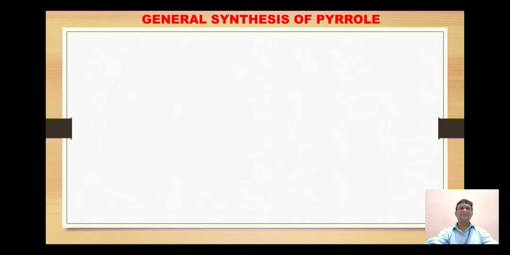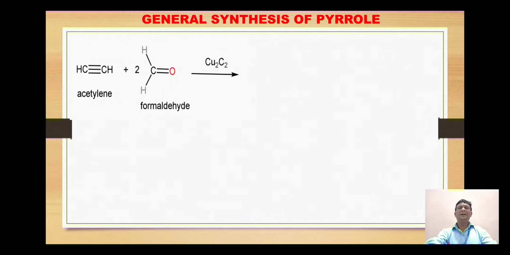So first is the general synthesis of pyrrole. Here the starting material is acetylene, which reacts with two molecules of formaldehyde in the presence of copper carbide. The acetylene molecule, when reacted with copper carbide, gives the metal acetylene compound, where the acetylene carbon bears the negative charge. This acetylene then attacks the carbonyl carbon in a nucleophilic addition reaction.